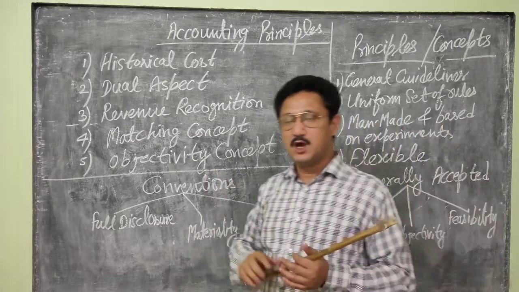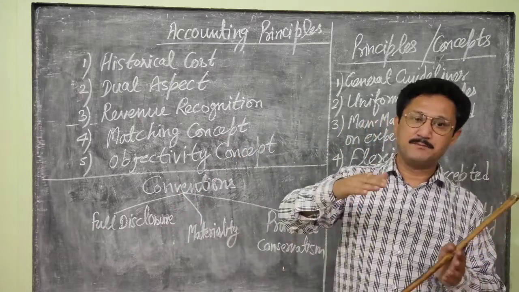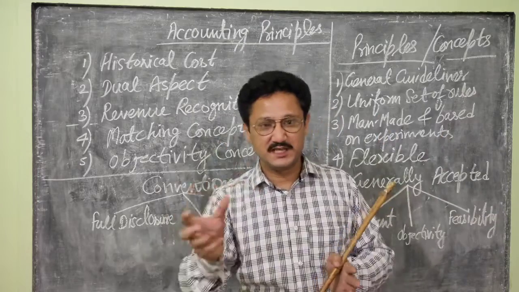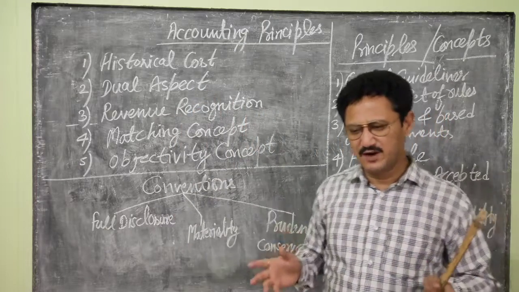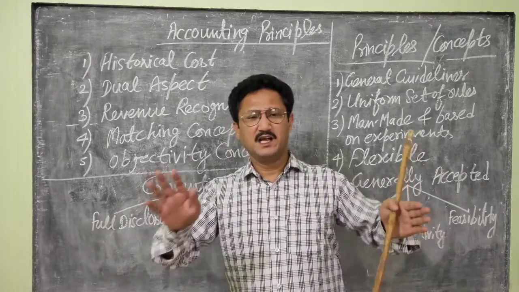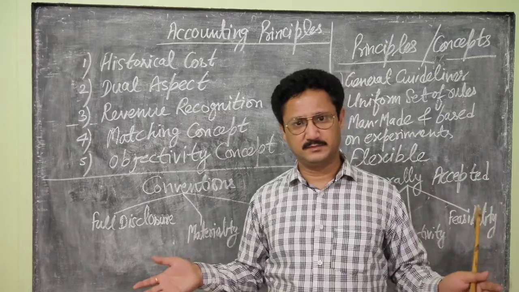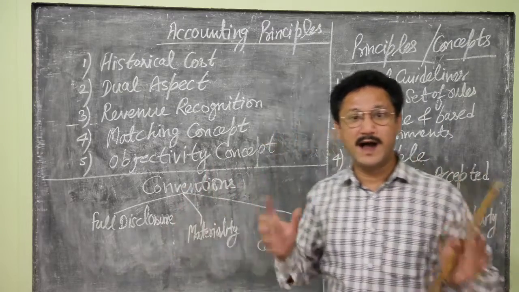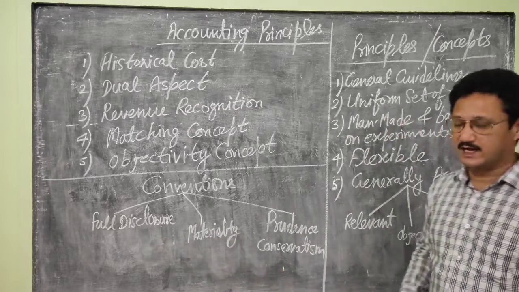Material information means only that information which is capable of making a change in the mind of the users. Any information which is not necessary for the users should not be disclosed to them. Only the required information should be disclosed. They are exceptions to one another.